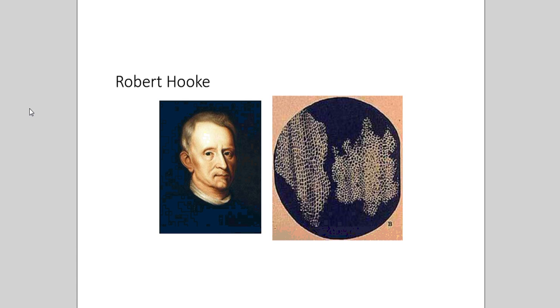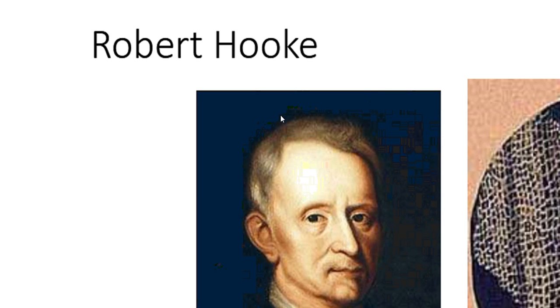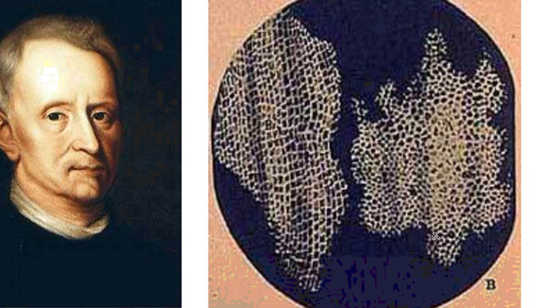A scientist by the name of Robert Hooke was the first to observe cells. He observed cells in a cork tree, and he coined the term cell because he said they look like little cells, little rooms. You can see here he did it with dead cells, and so they're all kind of hollow, so they look like these little rooms, and that's what he called them, cells. And so Robert Hooke was the one who coined the term cell.